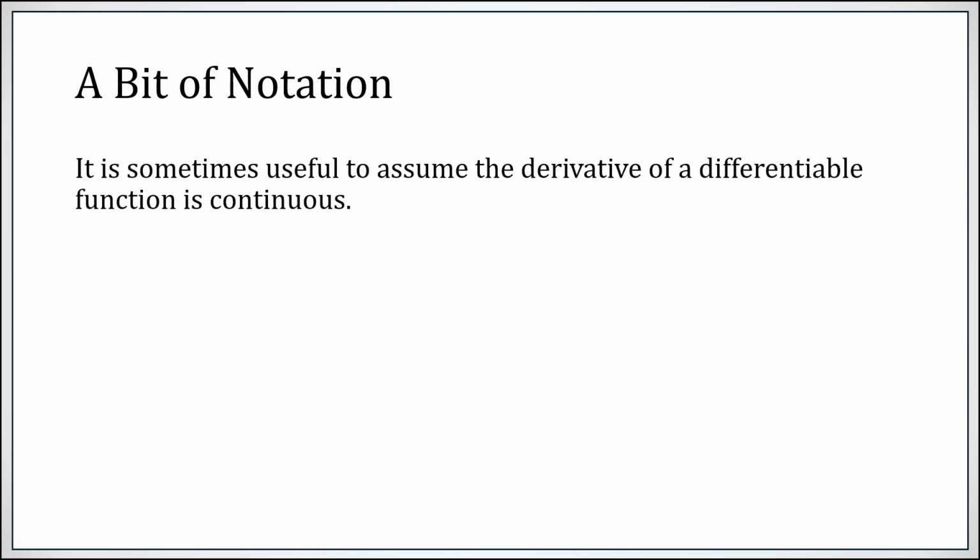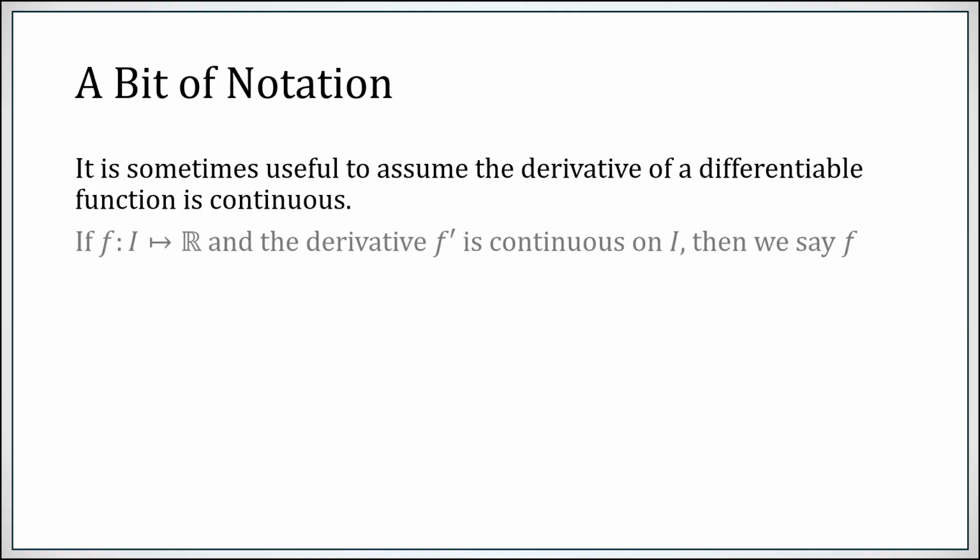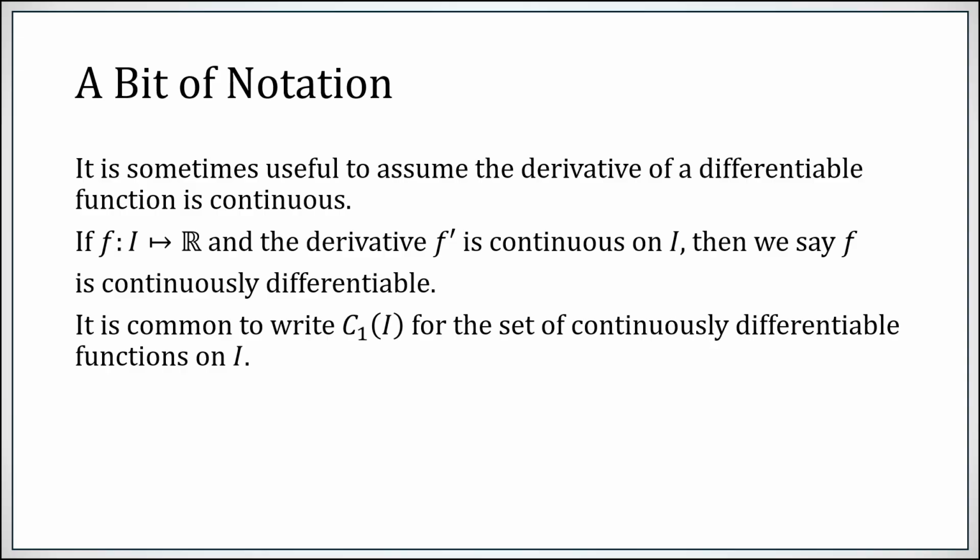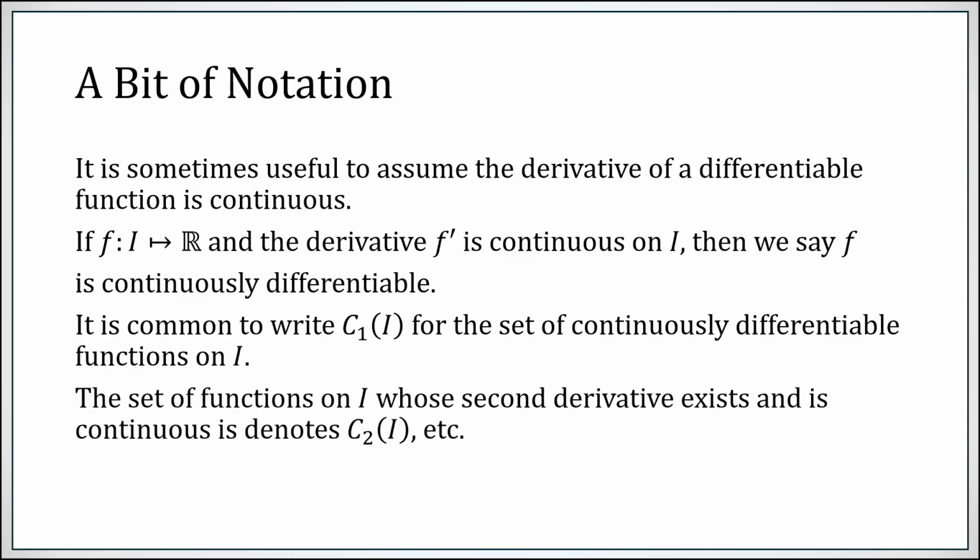Often it's nice to assume a function not just has a derivative, but that the derivative is continuous. So if you have a function that has a derivative which is continuous, we call that continuously differentiable. That's what the term means. Common notation for this is C sub 1. The set of continuously differentiable functions on a set is called C sub 1 of that set. So the set of functions on I whose second derivative exists and is continuous is C sub 2, and so forth.